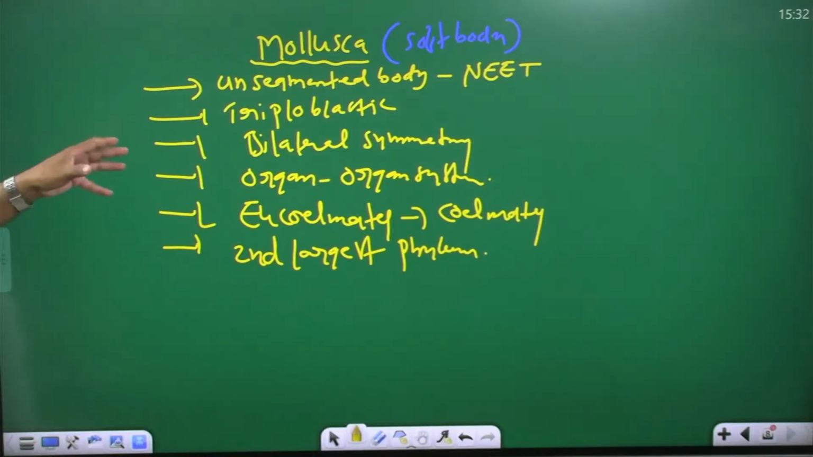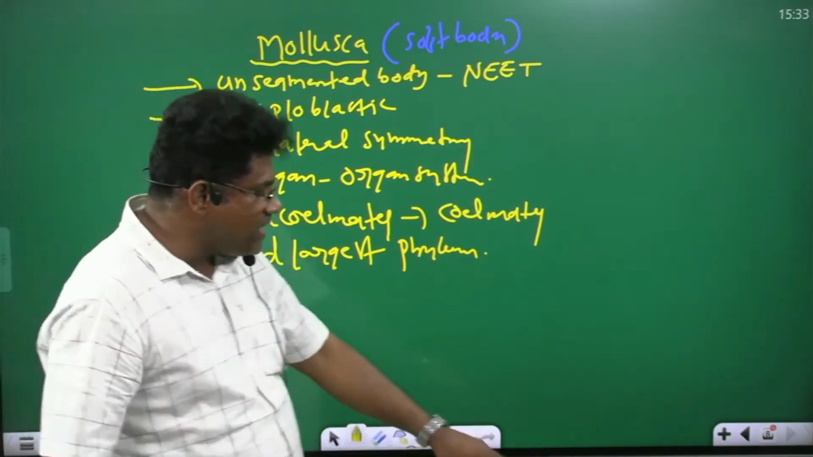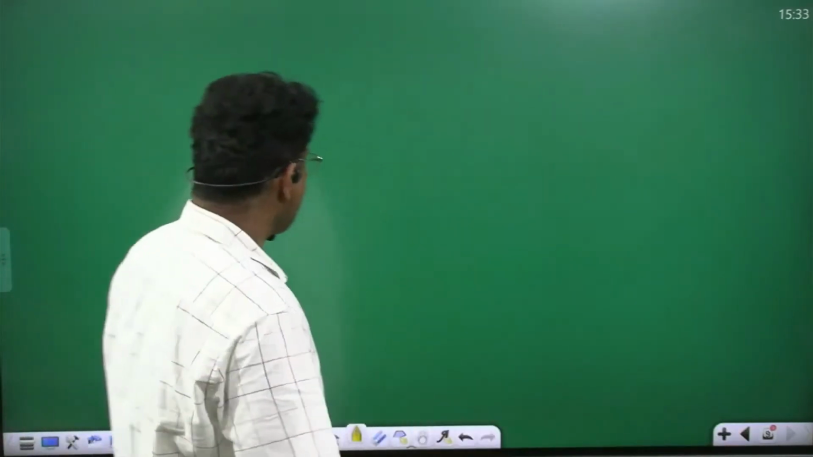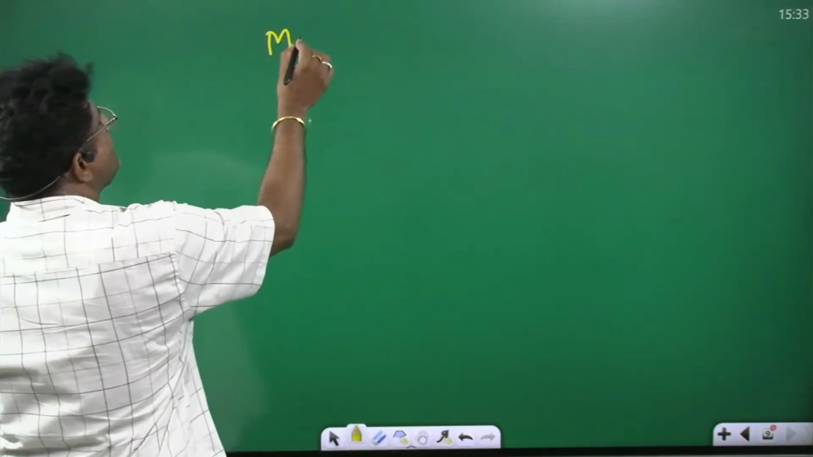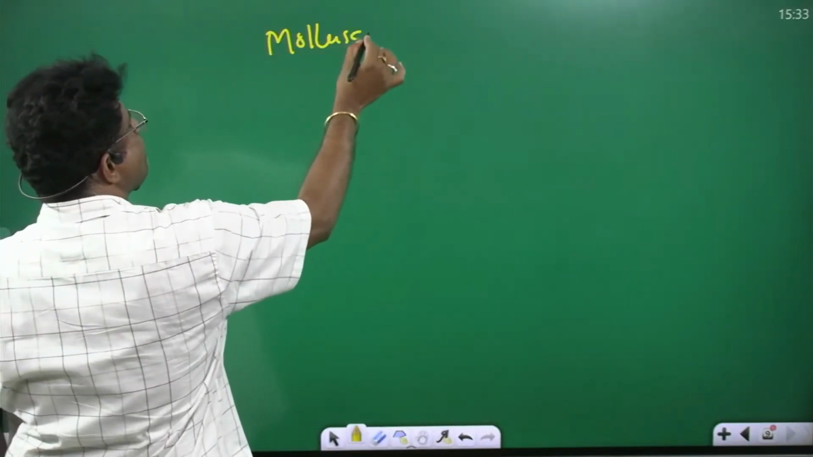Common points: mollusca means soft body. In the molluscan body, no segments, the body is unsegmented. Triploblastic. Bilateral symmetry. Organ and organ system level of organization. Eucoelomates. Second largest phylum. Next, now going to the detailed study of mollusca.